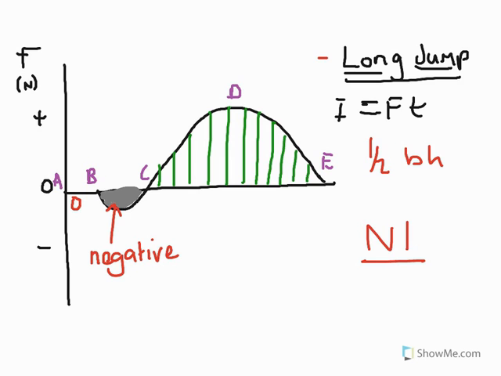Because it's a downwards acceleration, we would consider this to be the knee flexion that's occurring. As we prepare to take off in the long jump, we lower our position by hitting the board and flexing the knee, and our acceleration at that point is marginally downwards. That's why we've got a negative impulse curve.